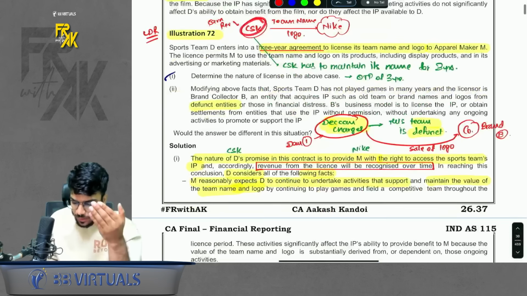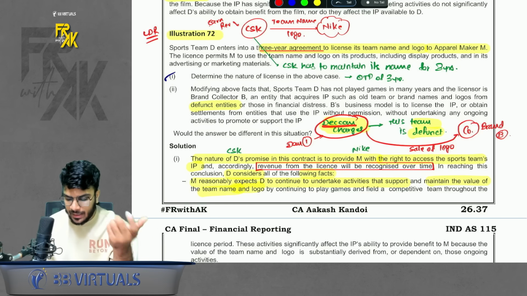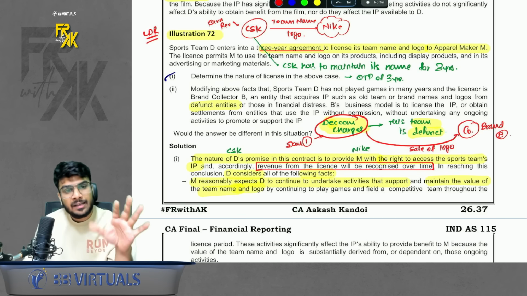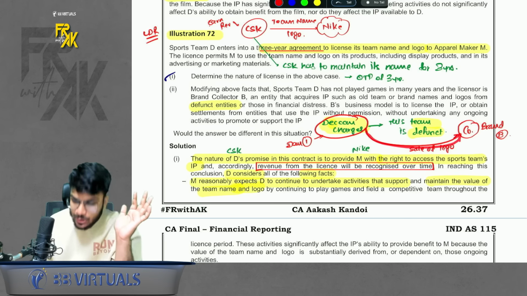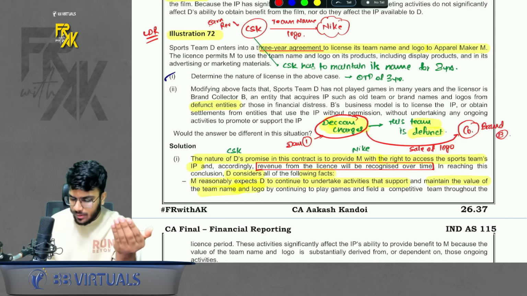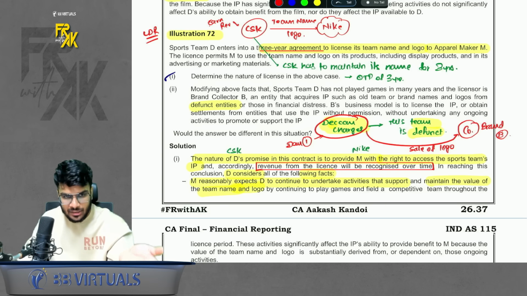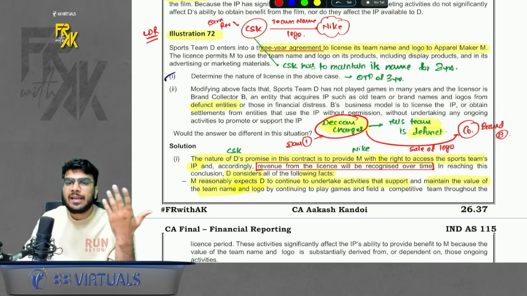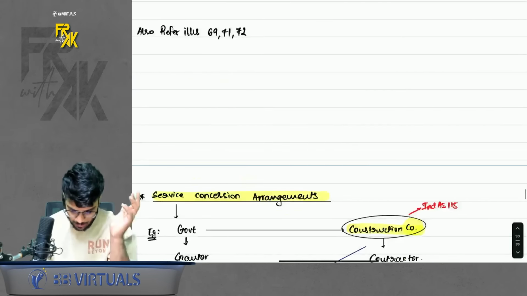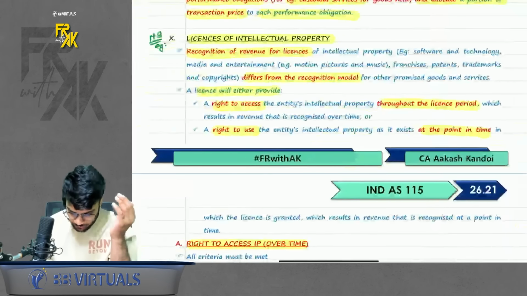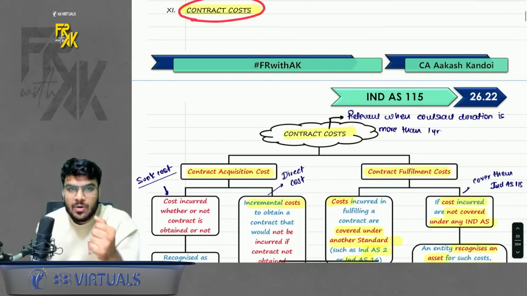But what if a defunct team is selling its team name and logo? Let's say Deccan Chargers is the Hyderabad team which is selling its name. It is a defunct team. It is not playing anymore. So if this team is selling its logo to a brand, then this defunct team is already a closed team, right? They don't have to fulfill any obligation. They don't have to maintain any name. So here they can book the revenue at a point in time. Okay, so this was a very good question. You can have a look here. So this was license of intellectual property. Simple, done.